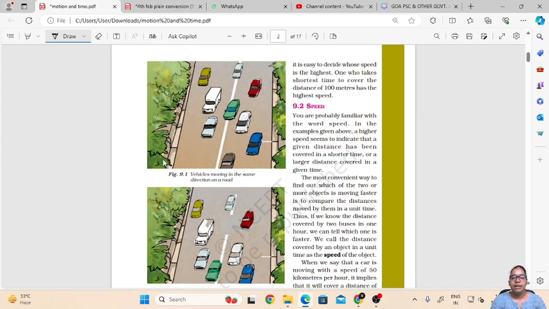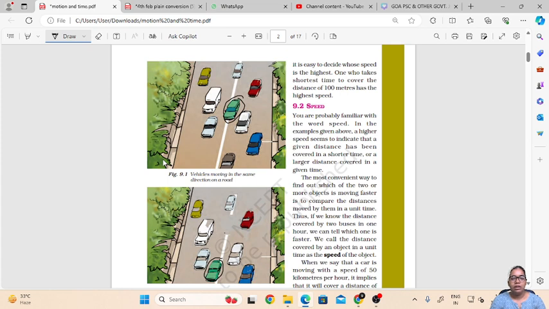So why is this happening? See over here, the green car was here initially, but after some time it has gone forward, or it has moved fast and it has changed its position. So I can say that it has increased its speed, hence it has covered some more distance in the second picture. Initially it was here and it has moved here.